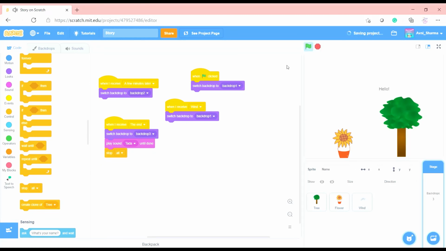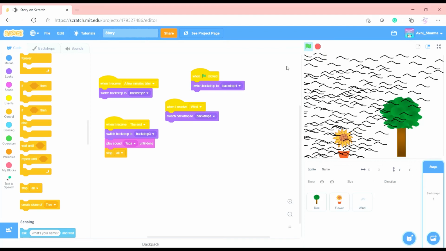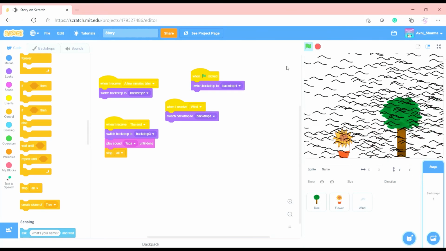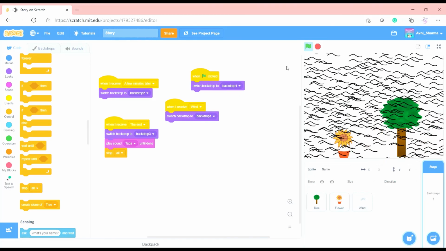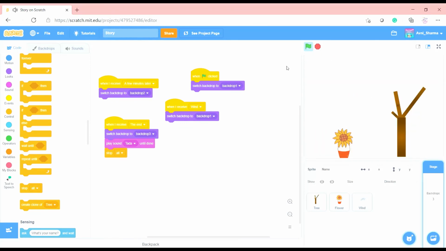Let's see. Hello. I am very strong and you little flower are very weak. But I am a little flower and that doesn't mean that I am weak. Ha ha ha. What a funny joke. It is not a joke. A few minutes later. Oh no, all your leaves are gone. But alas, you told me you were strong.